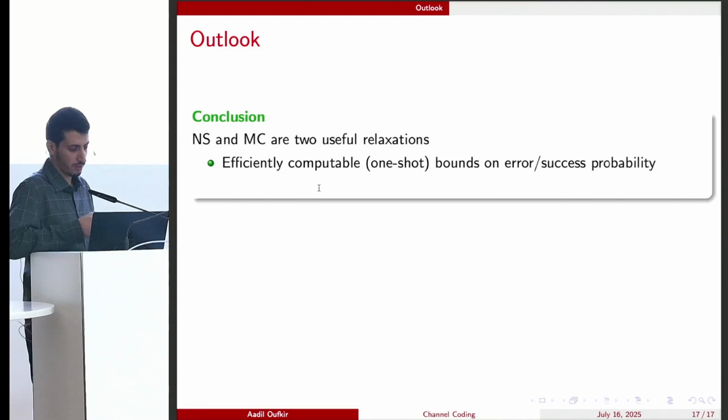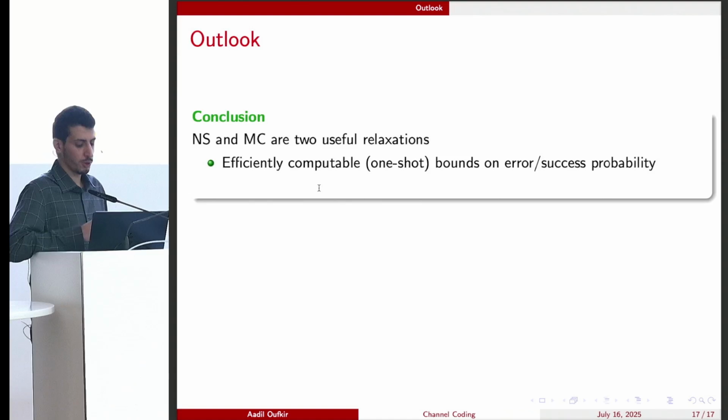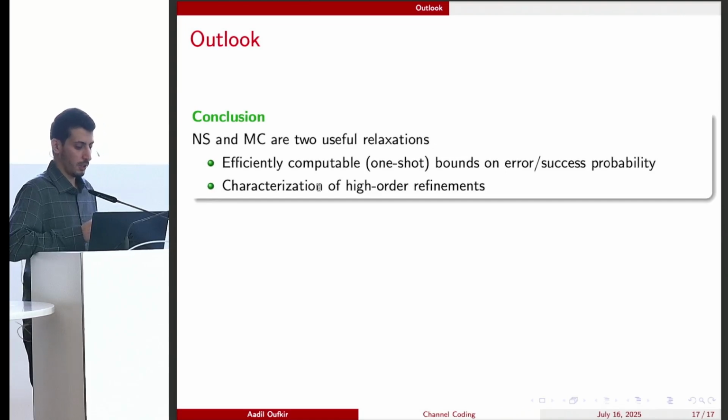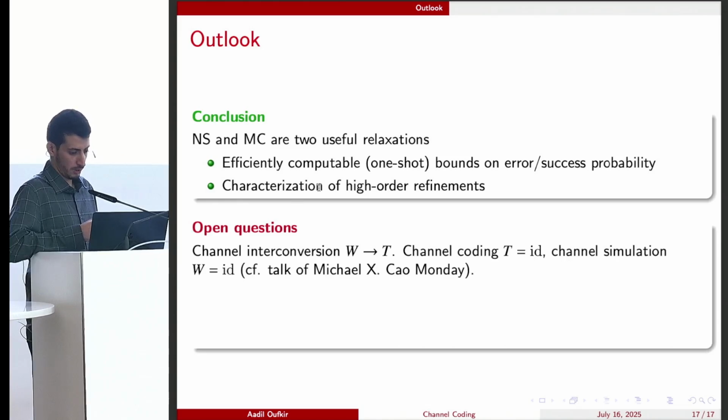Now to sum up, we have seen that the non-signaling and meta-converse are two useful relaxations. They provide efficiently computable one-shot bounds on the error and success probabilities. And these one-shot bounds can be further used to characterize higher-order refinements. I would like to end with an interesting open question.